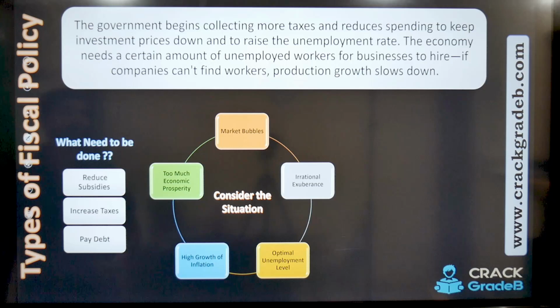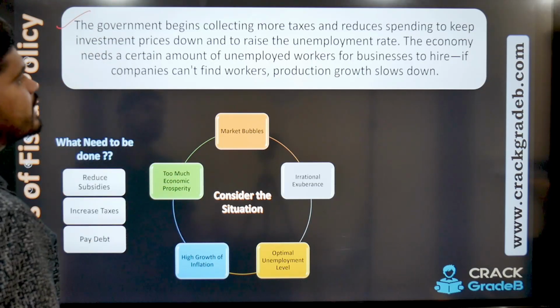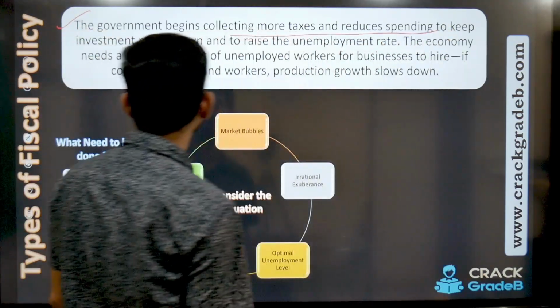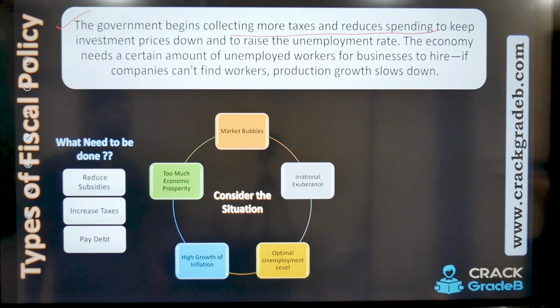Let's move further and understand what it is in terms of definition. The government begins collecting more taxes and reduces spending to keep investment prices down and to raise the unemployment rate. The economy needs a certain amount of unemployed workers for business to hire.